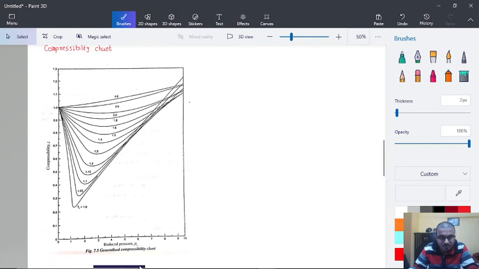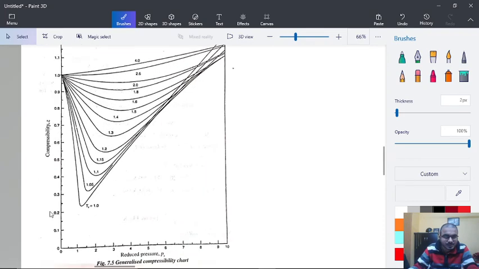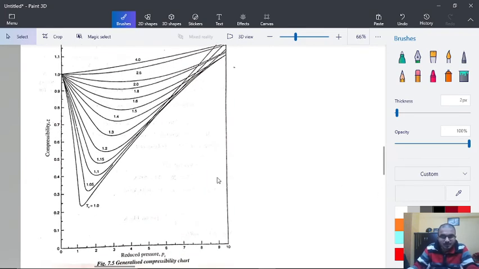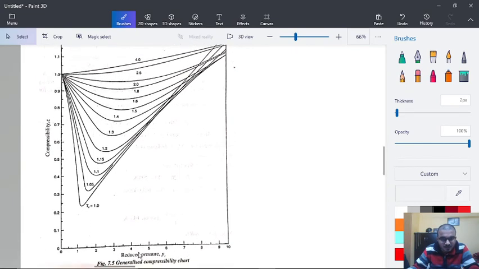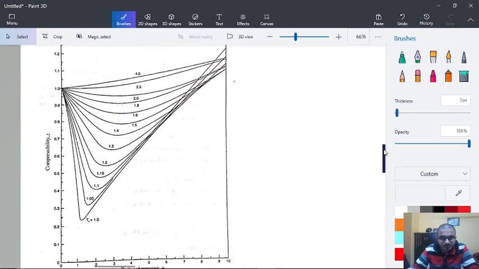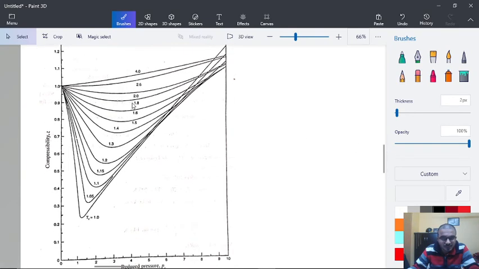So here, as you can see, in this chart we have three properties. On the x-axis we have reduced pressure, on the y-axis we have compressibility Z, and here we have constant reduced temperature lines.